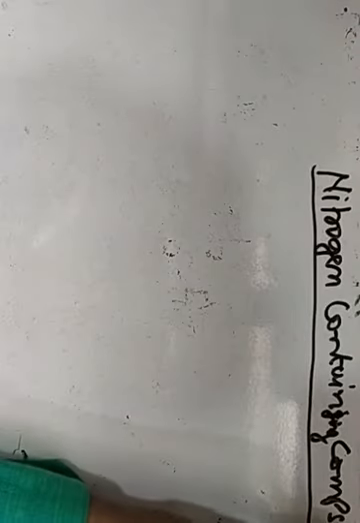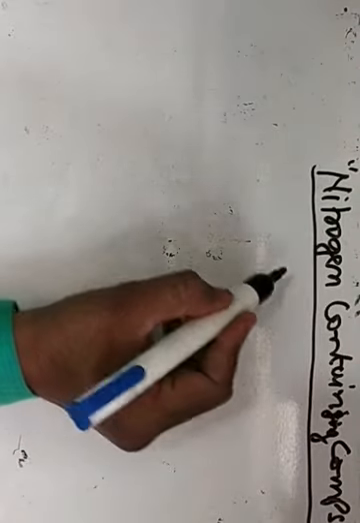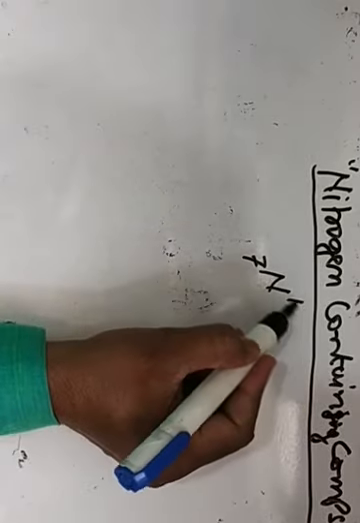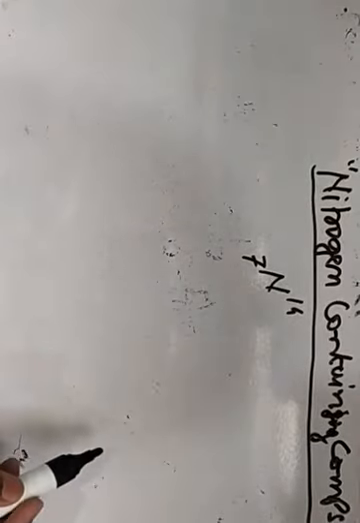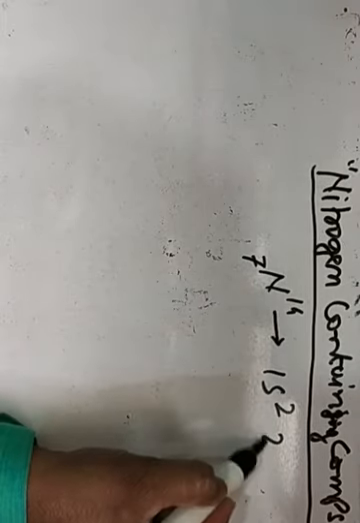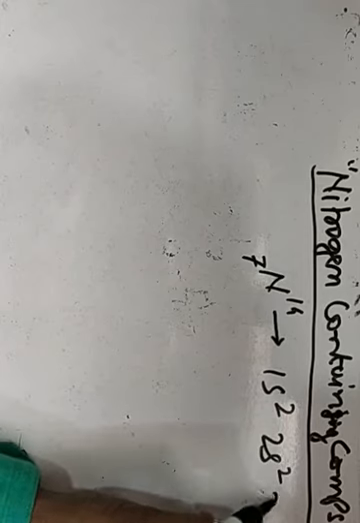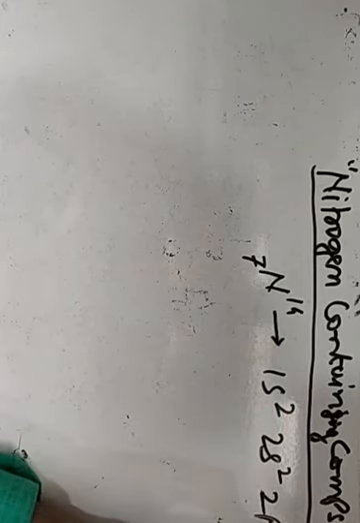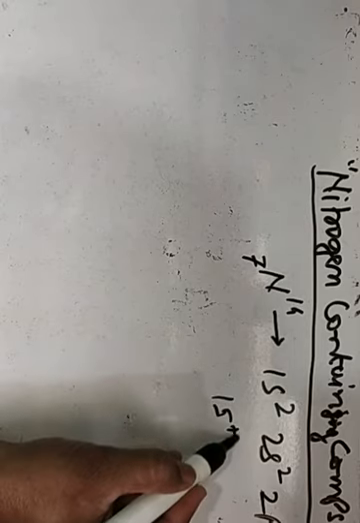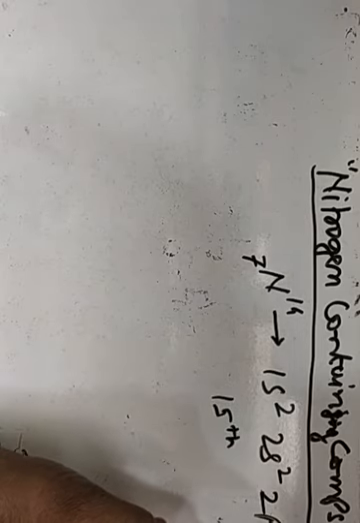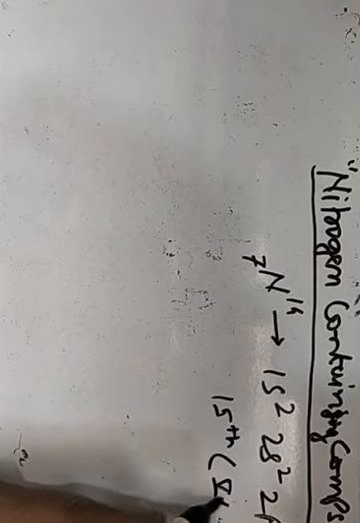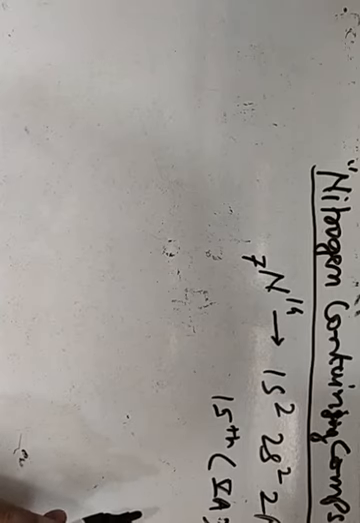Nitrogen is known to you: its symbol is N, atomic number is 7, mass is 14 for the normal isotope. Its electronic configuration is 1s2, 2s2, 2p3. It is a 15th group element present in the p block, 15th group or 5th A group element. It is trivalent.